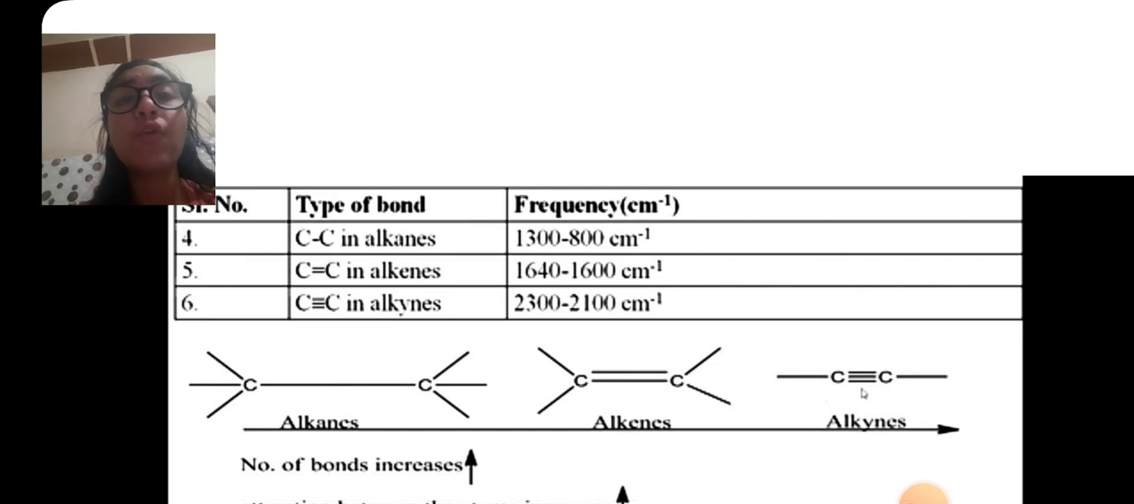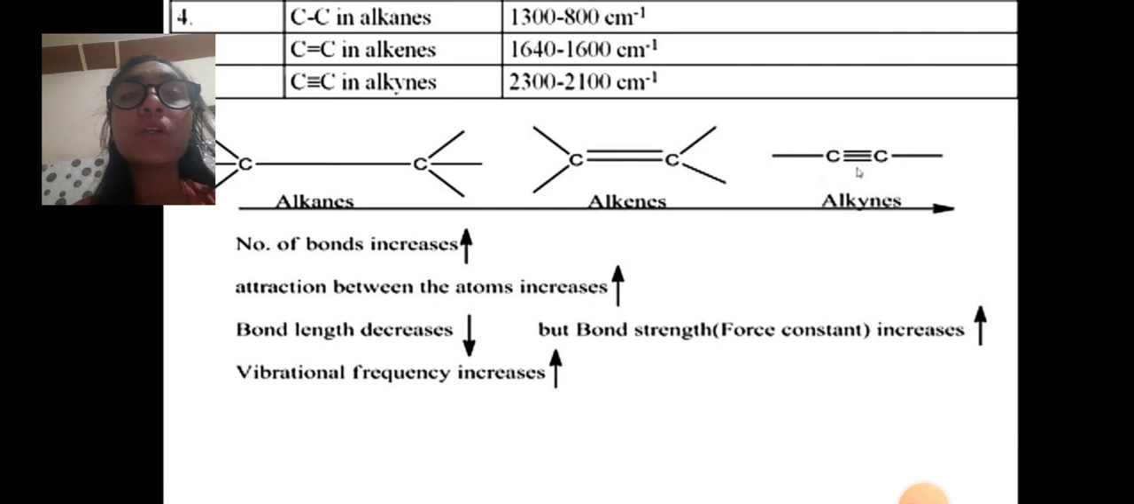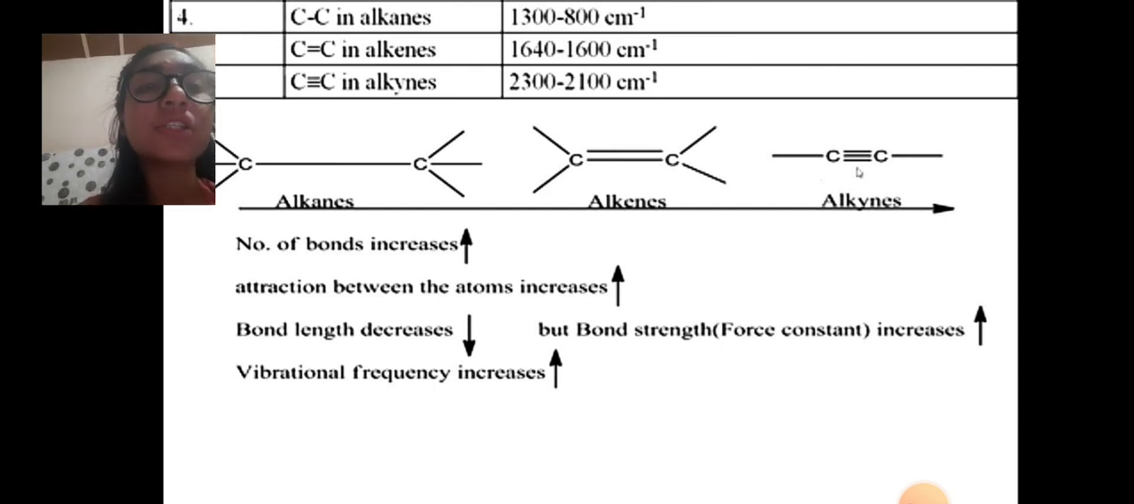Serial numbers 4, 5, and 6. C-C bond in alkanes: 1300 to 800 per centimeter. C=C in alkenes: 1640 to 1600 per centimeter. C≡C in alkynes: 2300 to 2100 per centimeter. Alkane, alkene, alkyne: as the number of bonds increases, attraction between the atoms increases, bond length decreases, vibrational frequency increases, and bond strength and force constant increase.